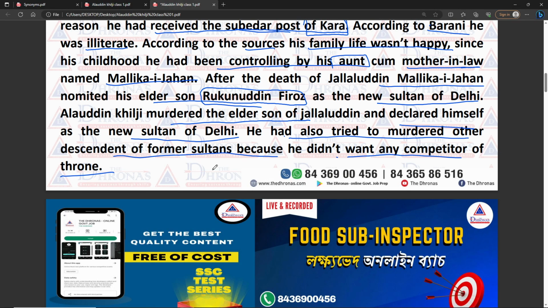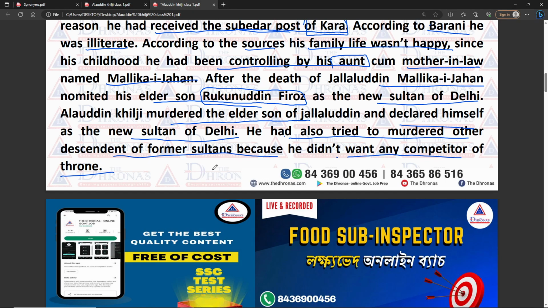And after that, sometime he came to Delhi from Kara and dethroned the son of Jalaluddin Khilji. What is the name of his son? That is Rukunuddin Firoz Shah. After dethroning Rukunuddin Firoz, he became the new sultan of the Delhi Sultanate, and he also wanted to murder the other descendants or family members of the sultan,